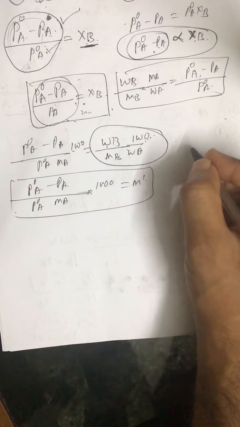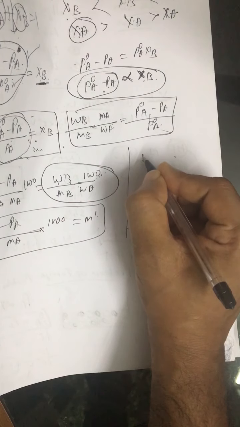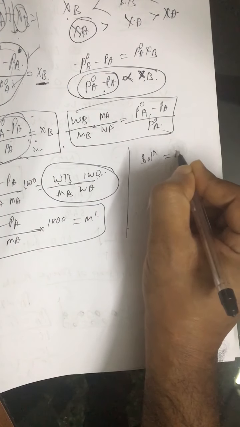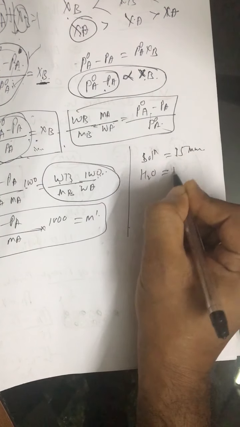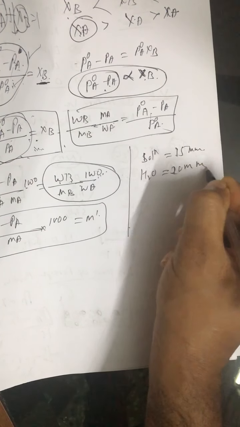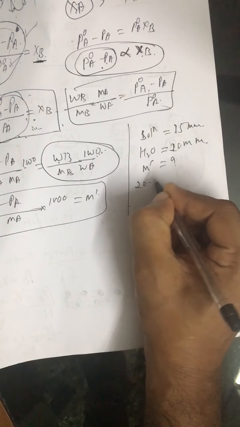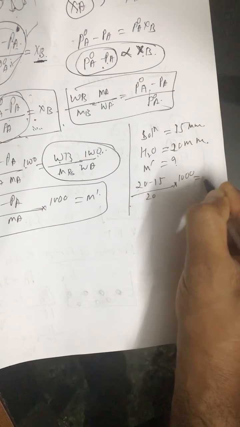Alright, the question which we discussed: the vapor pressure of a solution in water is suppose 15 mm, and the vapor pressure of pure liquid is 20 mm, and suppose the question is to find out molality. So this is 20 minus 15 upon 20 into 1000 is equal to molality.